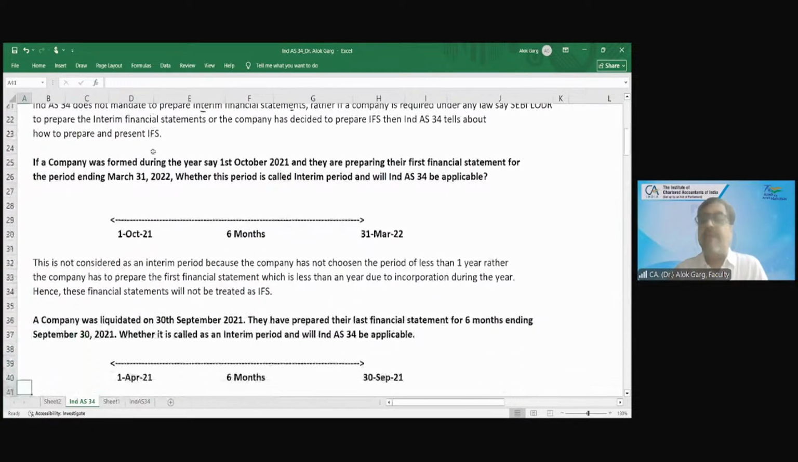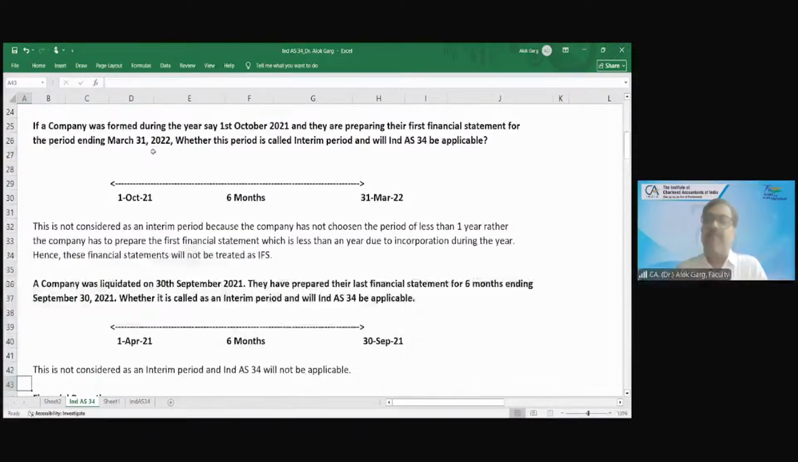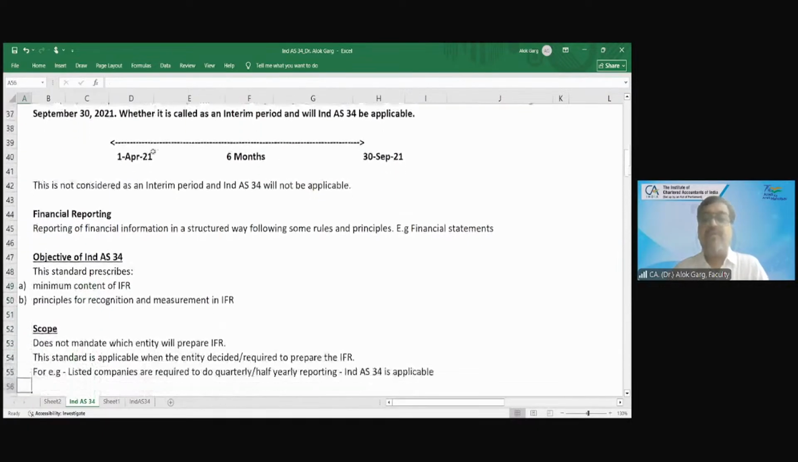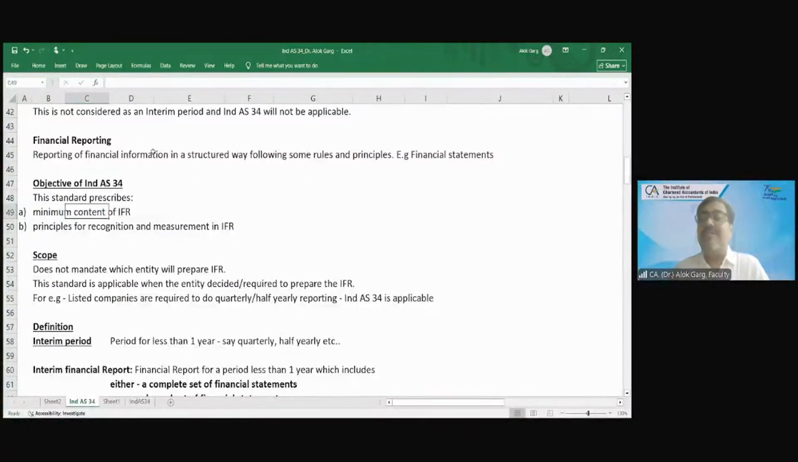If a company is a newly incorporated company, or a company is closing its financial statements and preparing the last financial statement, in that case, if the period is less than 1 year, it is not considered an interim period. Interim periods are those periods which are picked up from a full period of 1 year. A newly incorporated company or a company under liquidation has not picked up a period; they are required to prepare just because of liquidation or incorporation. Okay, what is the objective of Ind AS 34? The objective is that this standard prescribes the minimum content of interim financial reporting.